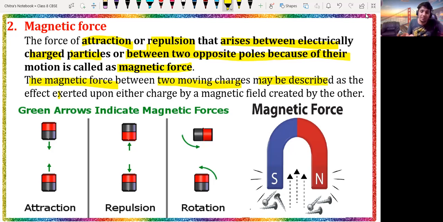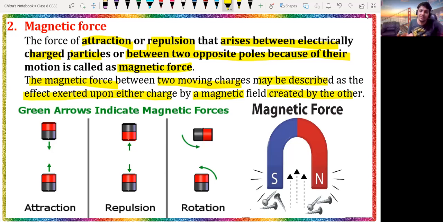So this may be described as the effect exerted upon either charge by the magnetic field created by the magnet, which is nothing but the magnetic force, in which opposite charges or opposite poles attract each other, and the same charges or same poles repel each other. So this is all about the magnetic force.